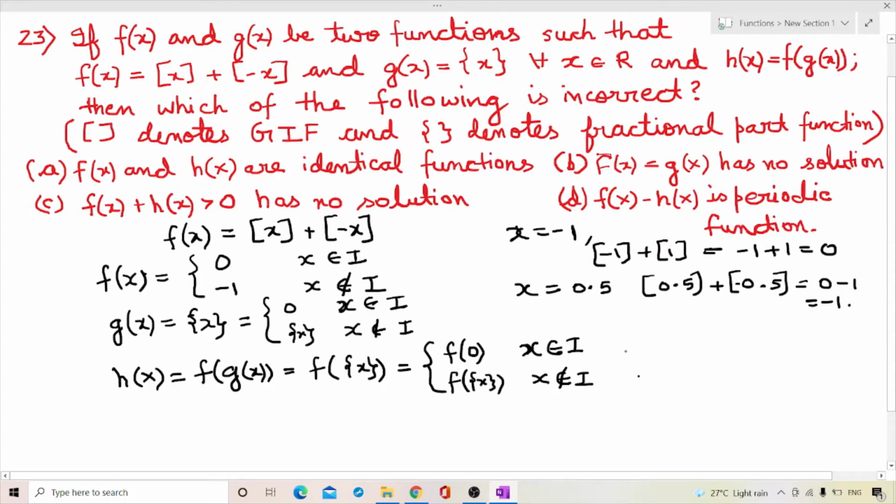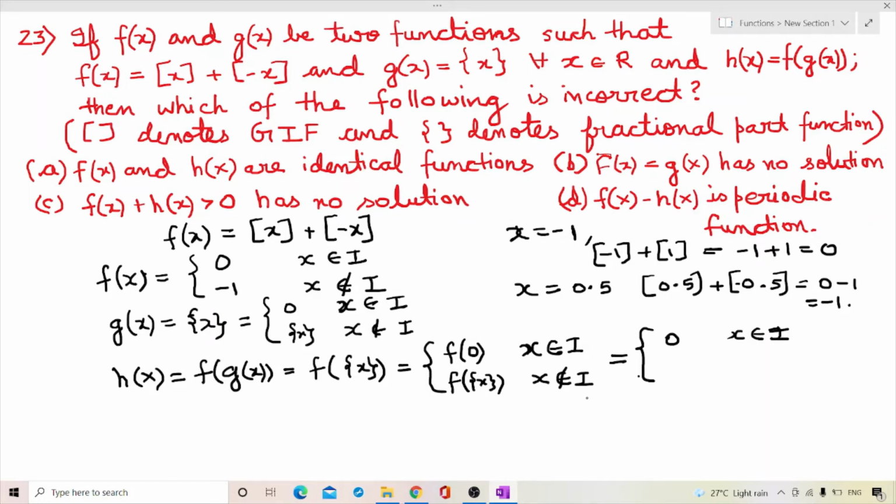f(0) is 0, so this becomes 0 for x belongs to an integer. And for f of the fractional part of x, the fractional part of x lies between 0 and 1, and it won't take any integer value other than 0, but for that 0 we have already written the value of h(x).